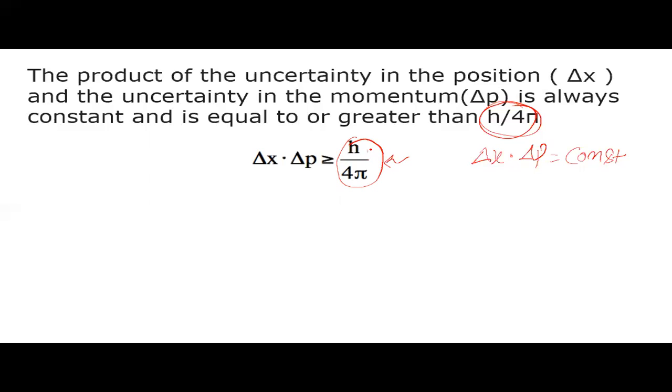It is equal to h upon 4 pi. When we expand delta p, we can write this equation as delta x m delta v is equal to or greater than h upon 4 pi. Here delta x is uncertainty in position, whereas delta v is uncertainty in velocity.